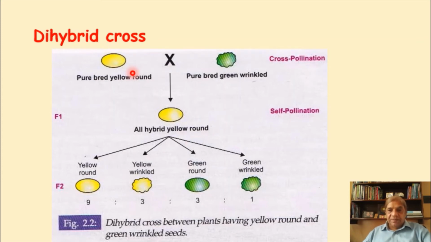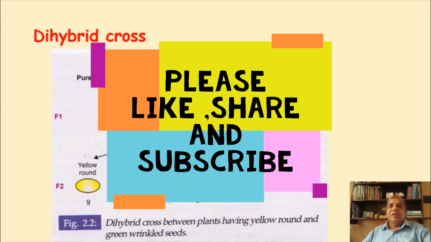Both characters are present in one seed, in a plant. When they were cross pollinated, in all those experiments, they were cross pollinated with the plants which had seeds that were green in color, and the surface of the seed was not smooth but wrinkled. So these are also two characters.